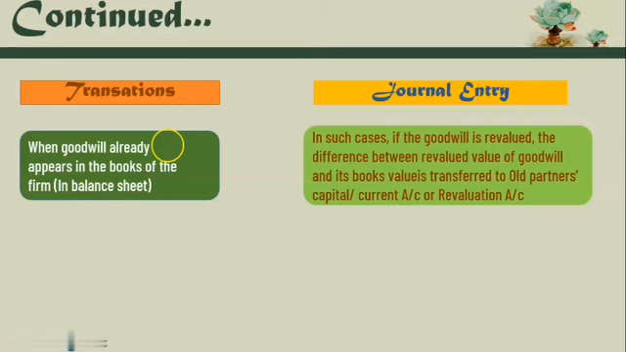In that case, goodwill should be revalued. Either we are going to add, that is appreciation, or we are going to reduce the value of goodwill on the asset side. And the second effect is that we are going to transfer it into the revaluation account. And the difference between the revalued value of goodwill and its book value is transferred to all partners' capital or current account or revaluation account. Now this is optional.